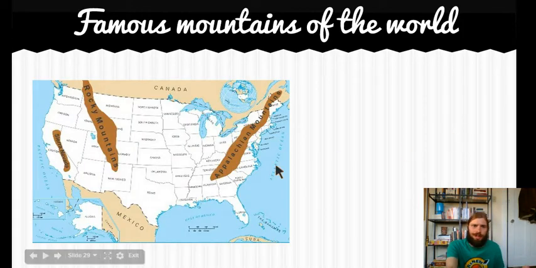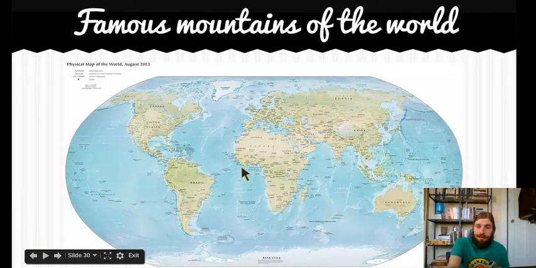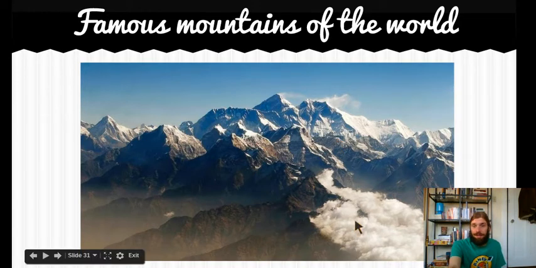Famous mountains of the world. Okay, let's look at the USA. We have the Rocky Mountains and we have the Appalachian Mountains. We already talked about the Appalachian Mountains a little bit. Famous mountains of the world. Now let's go over to the east, to this continent here. And if we go down to India, we will find the Himalayan mountains. The Himalayan mountains are the tallest mountains on Earth, okay? You can see they rise even above the clouds.